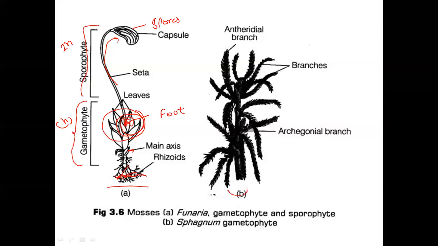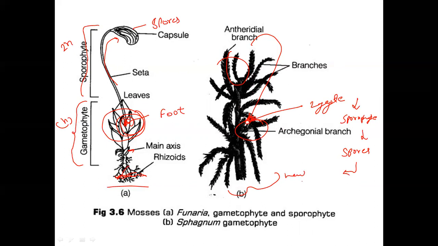And here in this picture, you can see the male and female sex organs, antheridium and archegonium. So antheridia produce sperm, which reaches the archegonia, fertilizes the egg, zygote is formed, and then the sporophyte develops, and sporophyte produces spores, and spores produce a new gametophytic plant body. So this is how the reproduction in the mosses takes place.